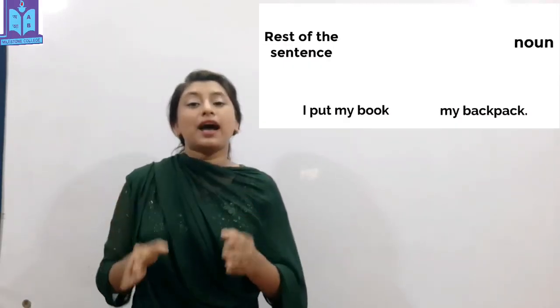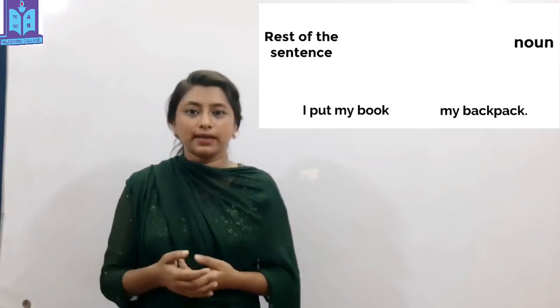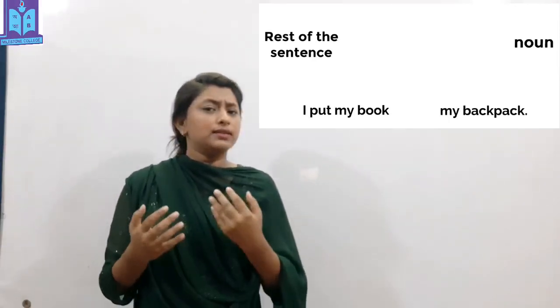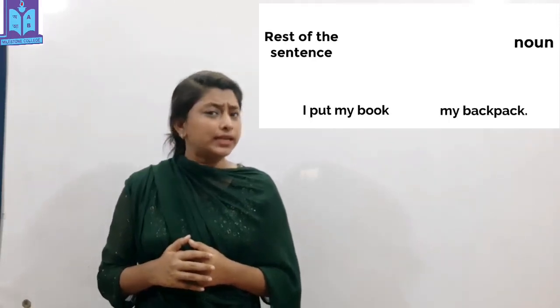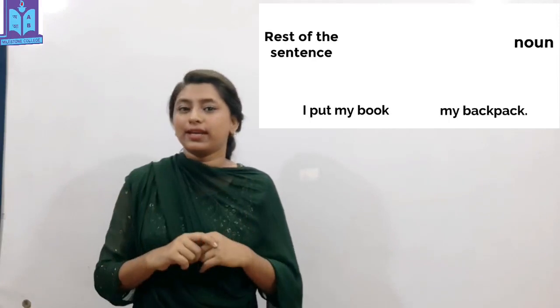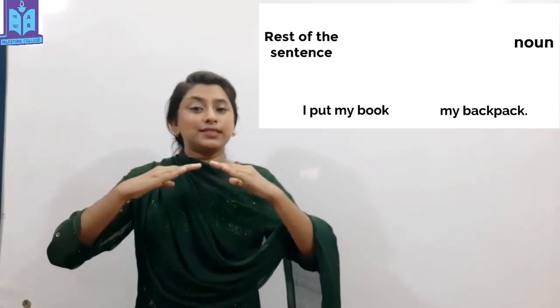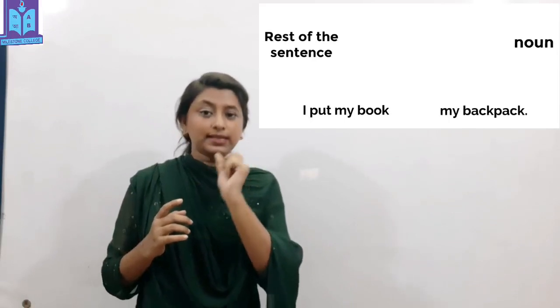Now look at this example on the screen. I put my book, my backpack. Does it make any sense? Not really. There is something missing. What is the missing word here to connect these two parts of the sentence? Backpack is a noun, the naming word.